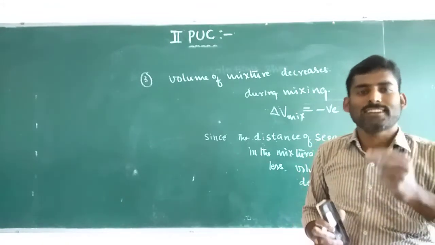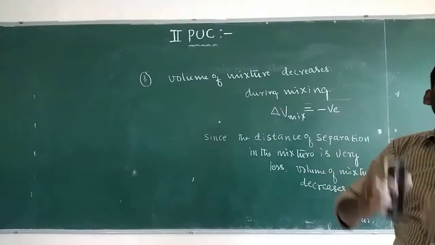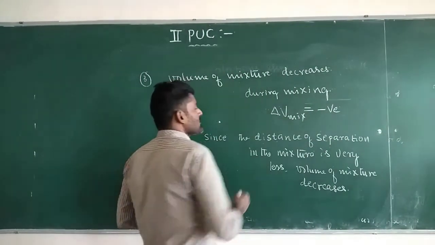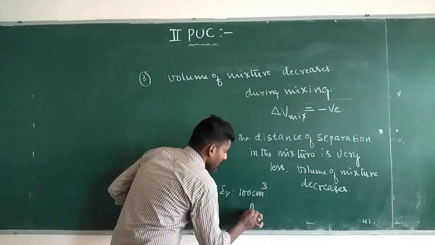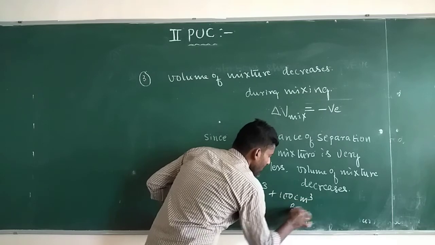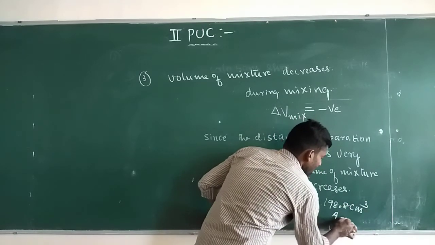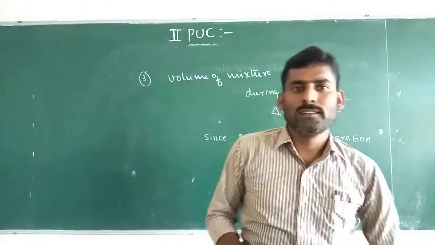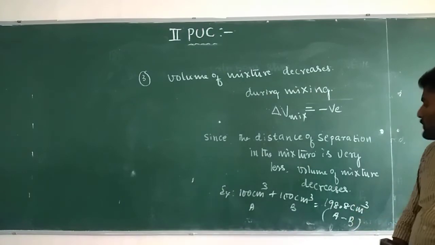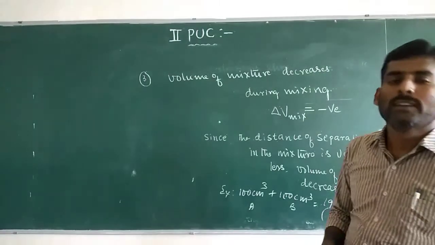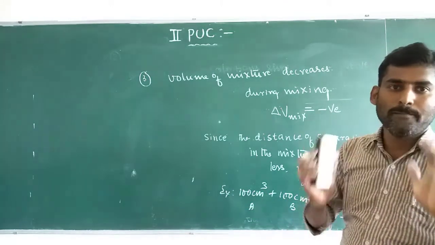The distance of separation between A and B in the mixture decreases due to large intermolecular forces of attraction. So delta V mix is equal to negative. For example, 100 cm cube A plus 100 cm cube B gives 198.8 cm cube of AB mixture. The total volume should be 200 if we add, but here it is 198.8 cm cube, so the volume has decreased slightly, which is negative. This is because between A and B there are large intermolecular forces of attraction, so the distance of separation decreases.